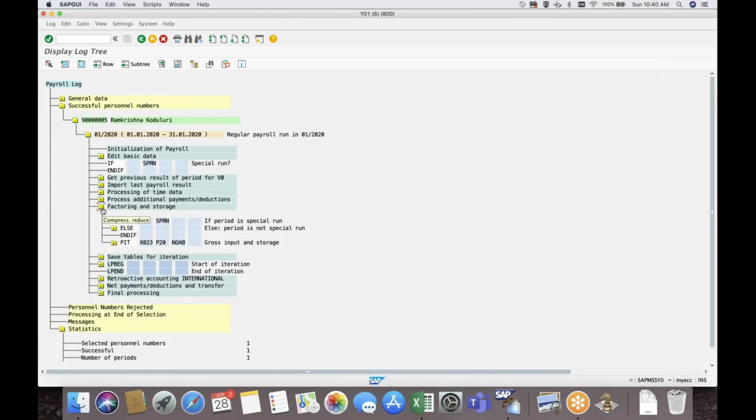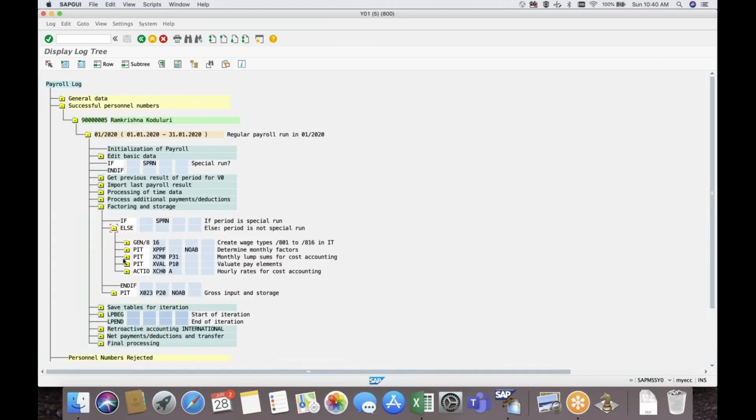So the first question we have to ask the client: if there is an unpaid absence for half of the month, should the 10% be on 2,250 or on the actual 5,500? If it is after factoring, meaning the reduced value, you have to insert the PCR after factoring. If the answer is on the actual basic, which is 5,500, you have to insert your PCR before factoring. All this stuff we are going to learn step by step in our training program.